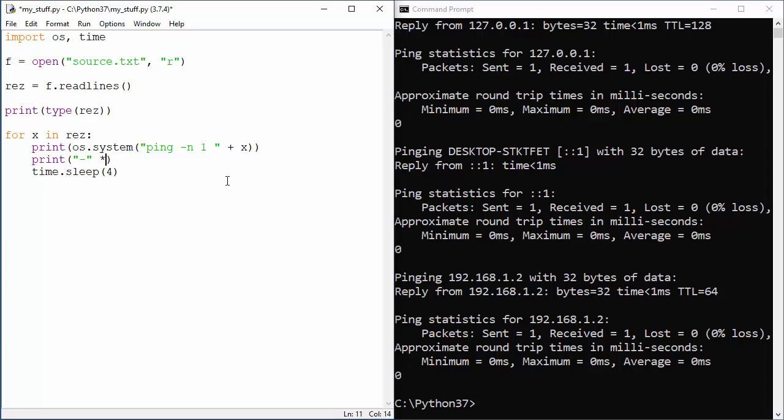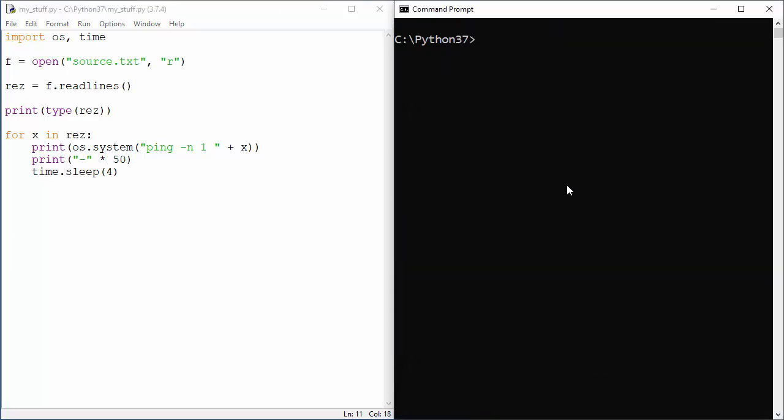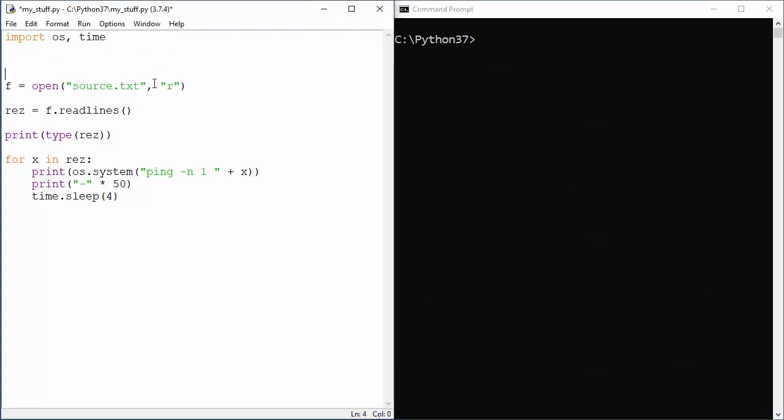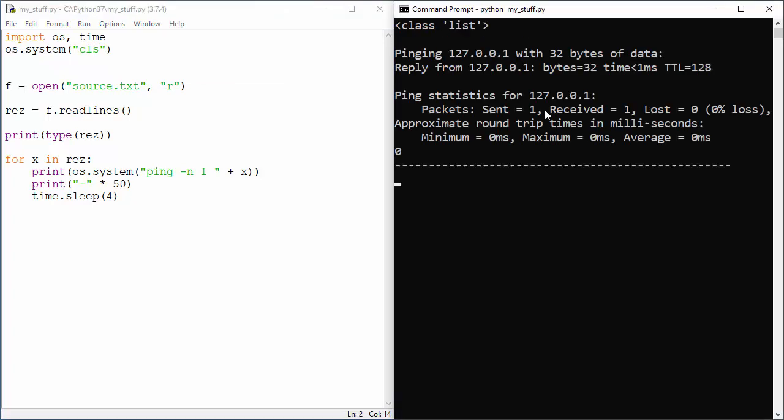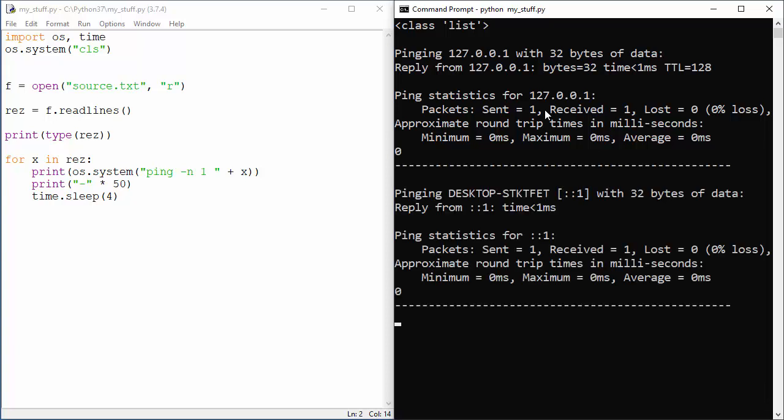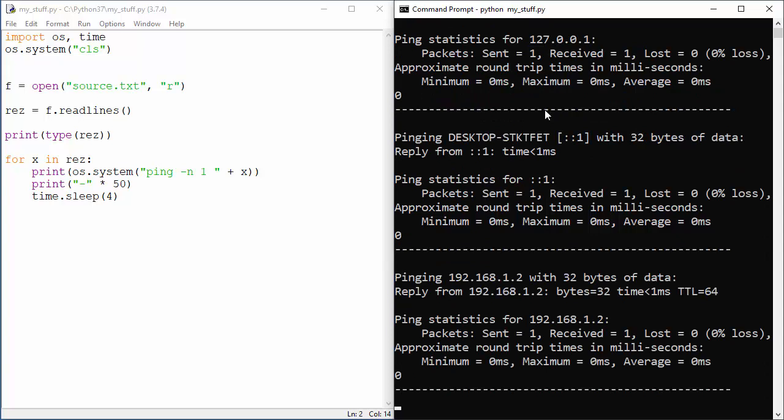Oops, times 50. So let me see. And yeah, let's grab clear screen, like here, os.system cls, for example, here. So we are pinging one address with one packet, then a 5 second pause, and well, that will work.